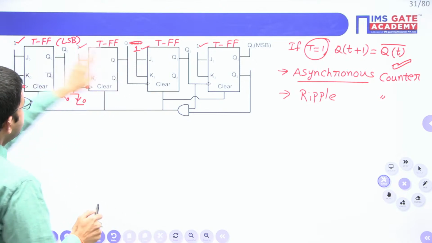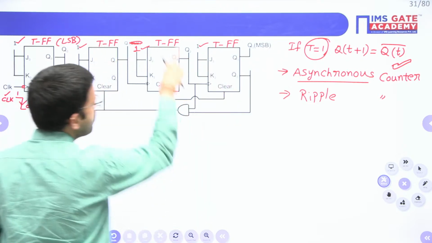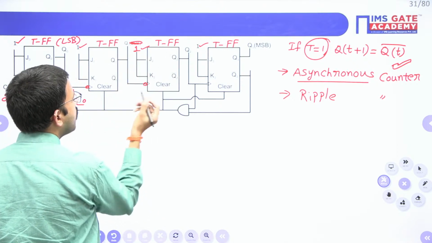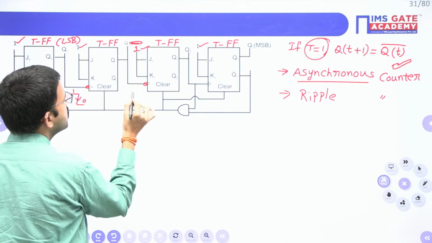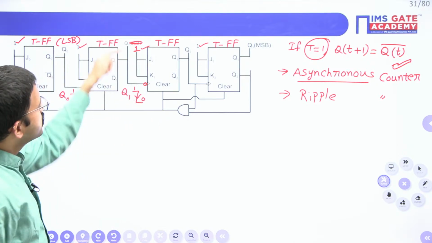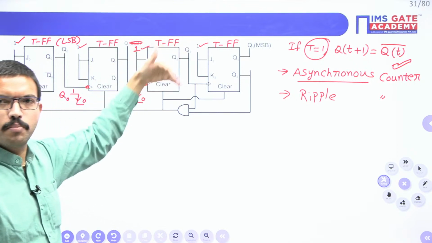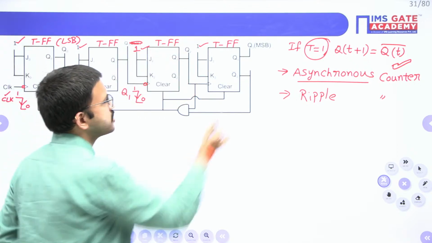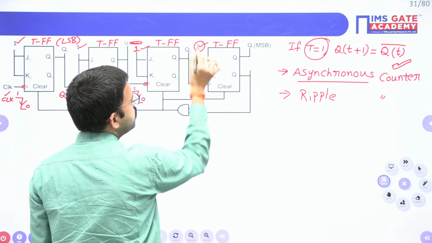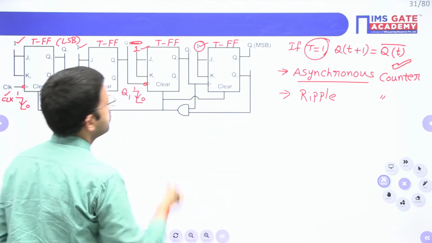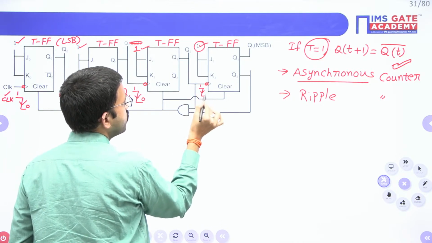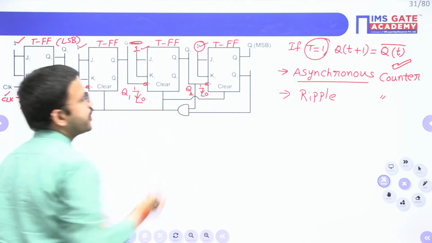Now, just remove the first two flip-flops and remove the last flip-flop. You are having only this flip-flop. For this particular flip-flop, the clock signal you are getting from Q1, and since you are having a bubble here, whenever Q1 changes from 1 to 0, since you are having T value 1, the output will get complemented. Similarly, just remove all these three flip-flops. You are having only this flip-flop. Since you are having T value 1, the output will get complemented whenever Q2 changes from 1 to 0. I hope it is clear for everyone.